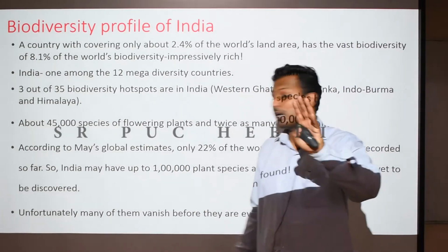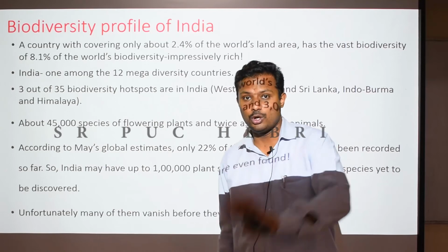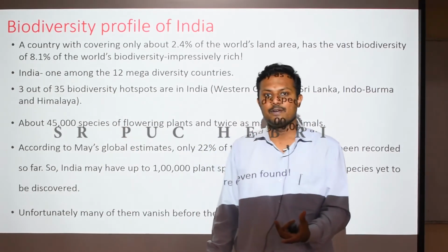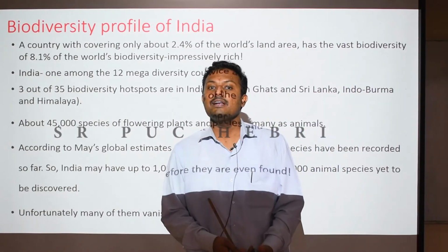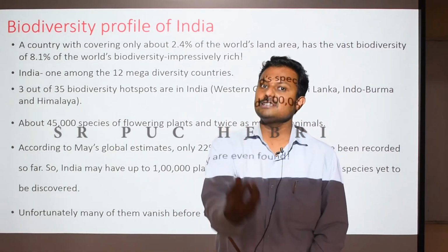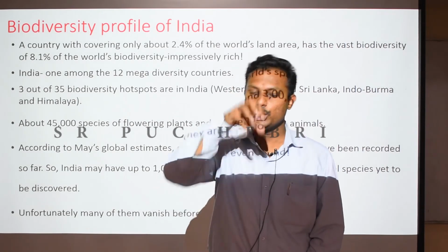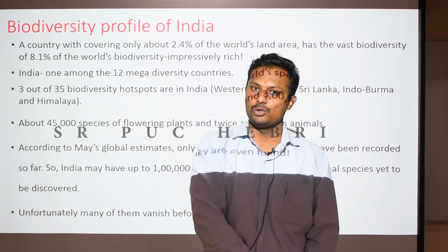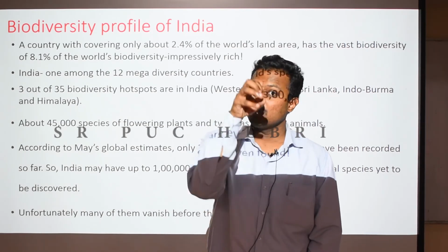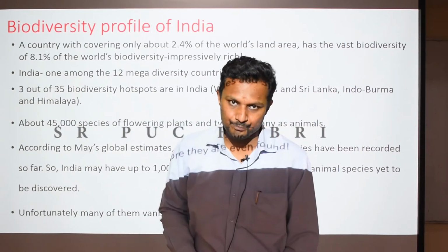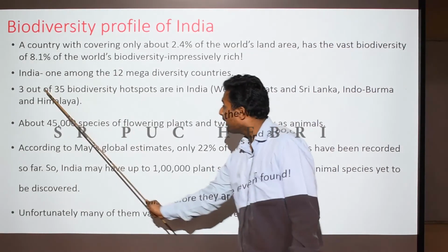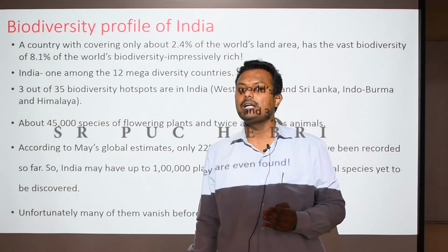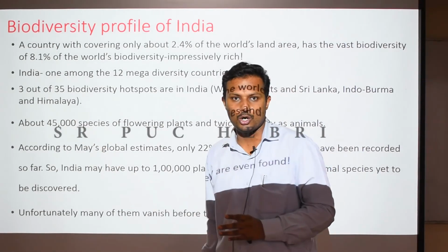And around 35 hotspots, not the Wi-Fi hotspot, we are talking about the biodiversity hotspot, it is that region which is supporting the highest species richness. The biodiversity there is very rich, and some species found there are restricted only to that place and are not found much elsewhere. So out of these 35 biodiversity hotspots, the Indian subcontinent has 3 such biodiversity hotspots.